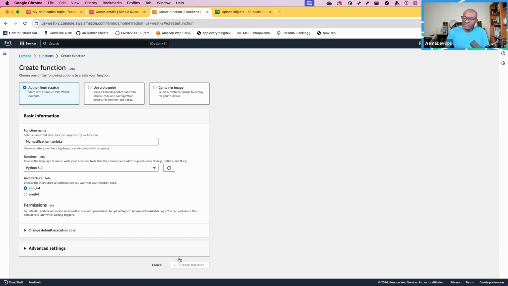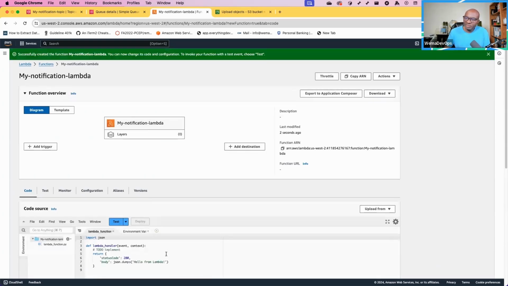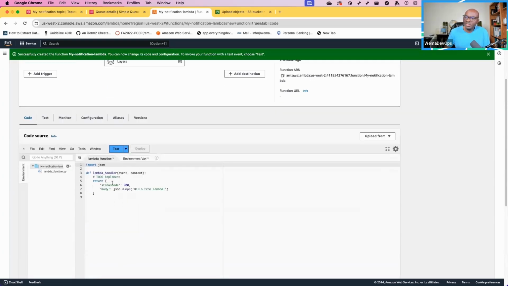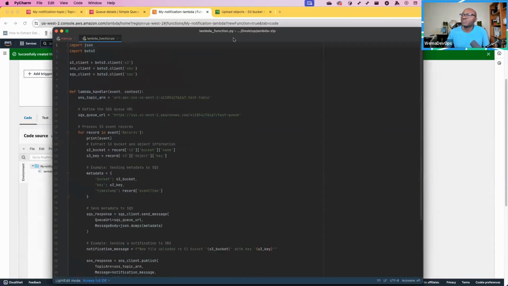Once I create the function, you will see that Lambda gives you just the basic code for the Lambda function. But because I'm designing a system where the Lambda needs to send a message to SQS and to SNS, I have a code for a Lambda here. Let me see. Where is it? All right, so this is our code.